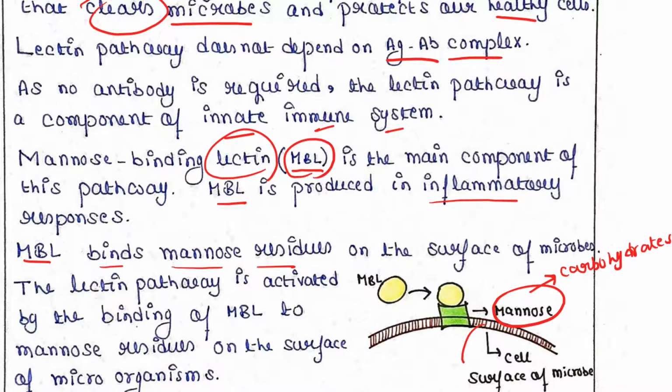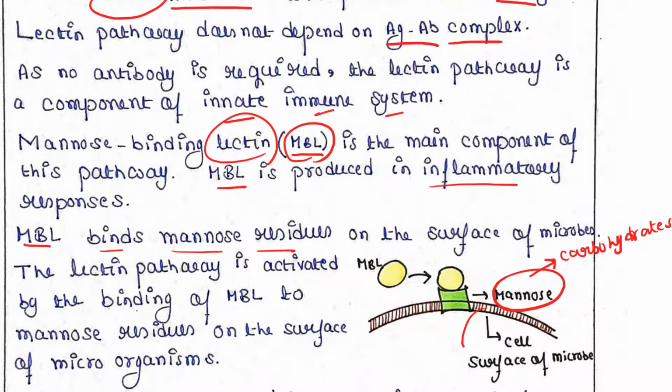The lectin pathway is activated by binding of MBL to mannose residues on the surface of microorganisms. So when the MBL produced after the inflammation binds to the mannose on the cell surface of the microbe, it activates the lectin pathway.